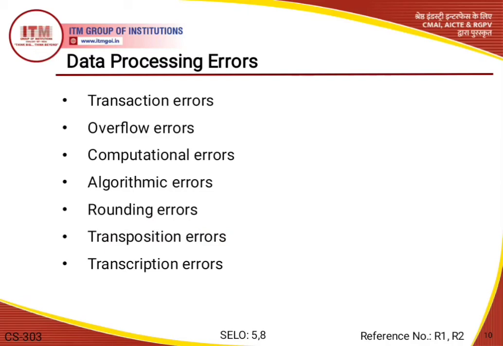It results from incorrect arrangement of characters, like putting characters in the wrong order, that means the positions of the characters are not appropriate. These errors may be avoided by using modern capture devices, like barcode readers, digital cameras, etc.